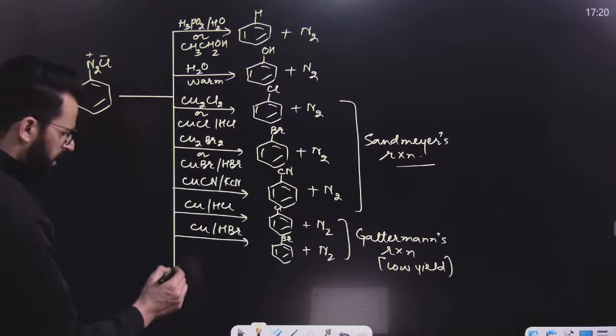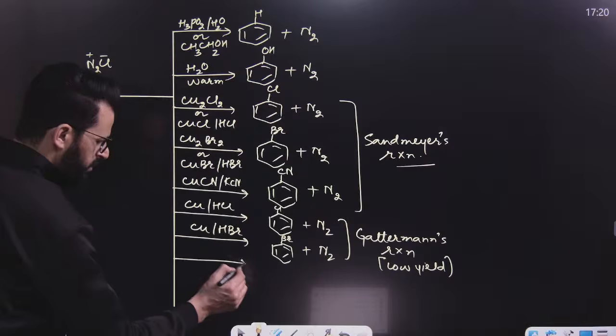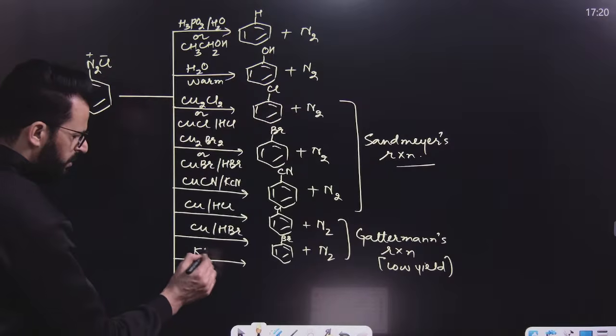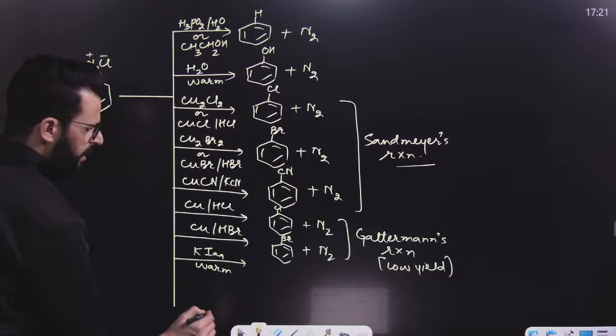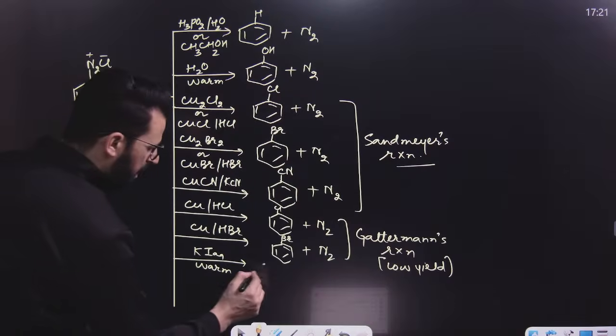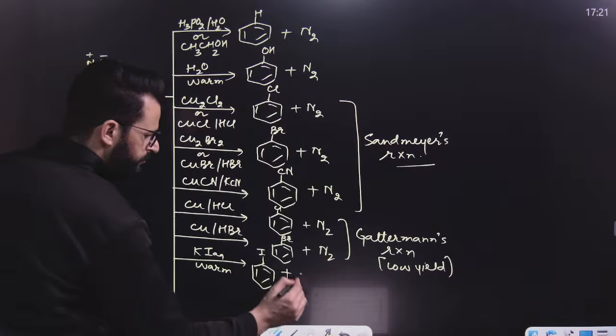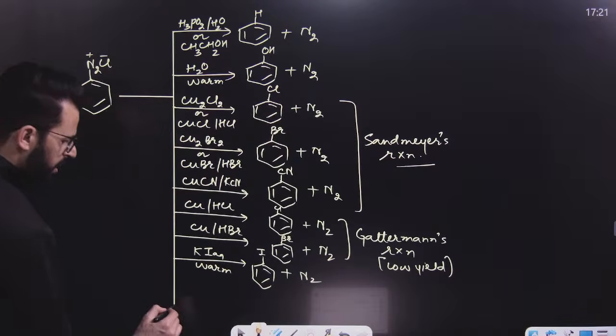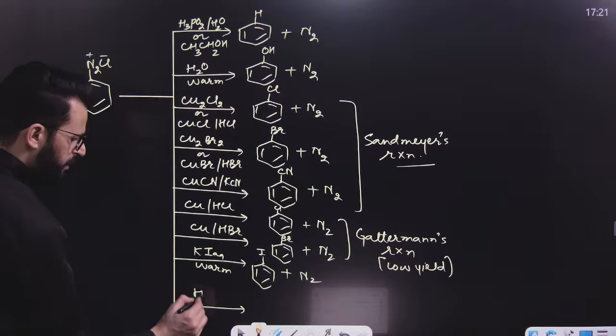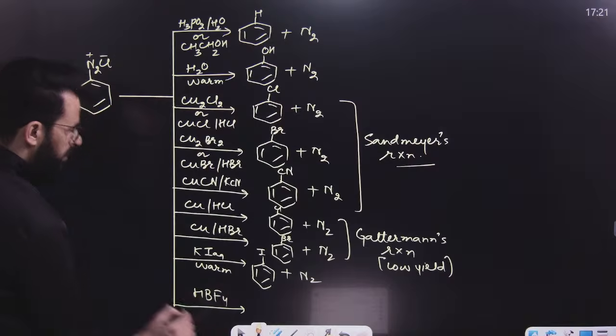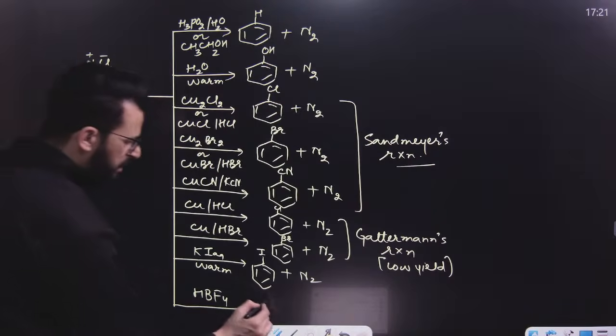After this, if you treat this with aqueous KI, and you warm this, then this N2 will be replaced by I, so iodobenzene will be the product. Similarly, if you treat it with HBF4, this Cl minus will be replaced by BF4 minus.